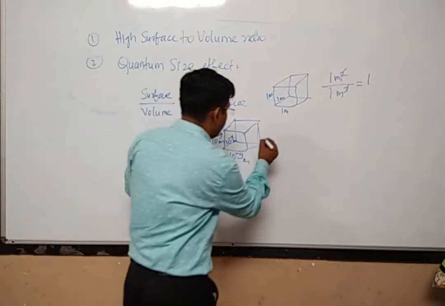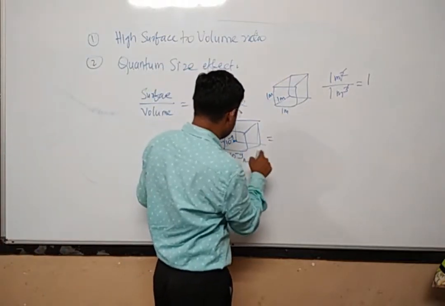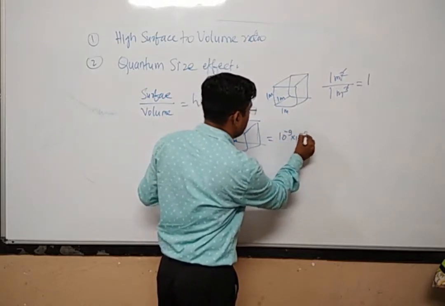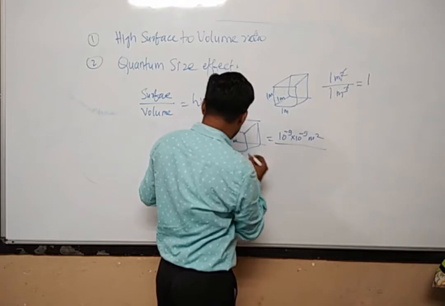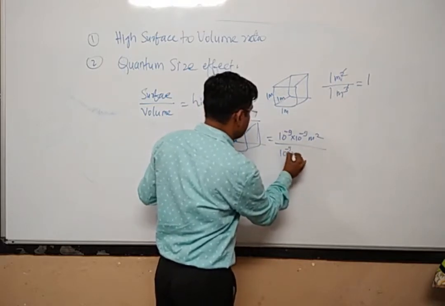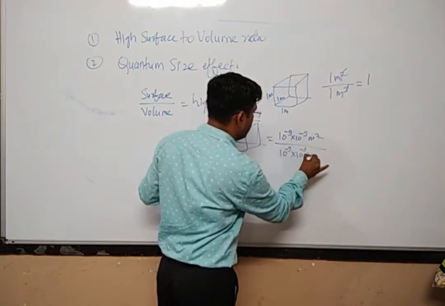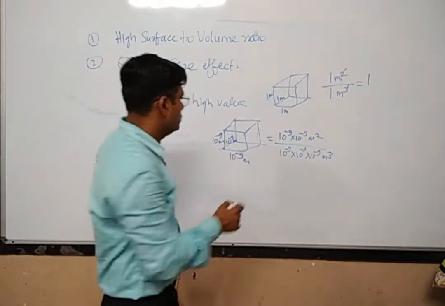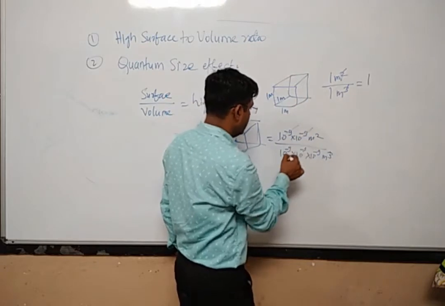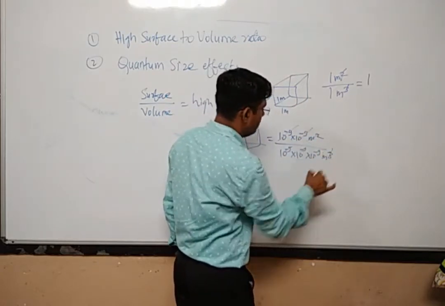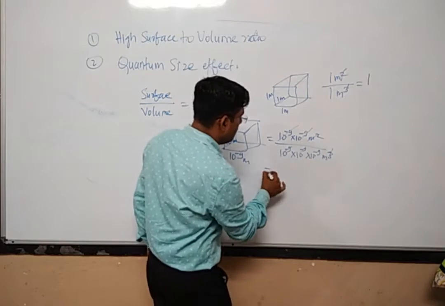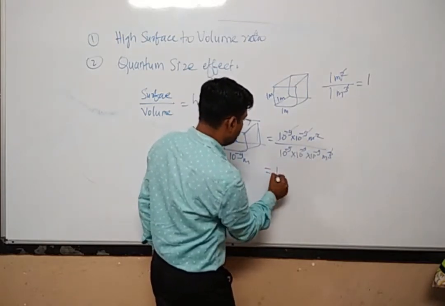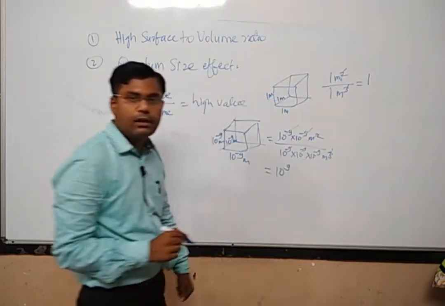What will be the surface? 10 raised to minus 9 into 10 raised to minus 9 meter square, and here 10 raised to minus 9 into 10 raised to power minus 9 into 10 raised to power minus 9 meter cube. So this 10 raised to power minus 9 gets cancelled, meter square gets cancelled with meter cube, and what will be the final answer? If you see only the number, it is 10 raised to 9.